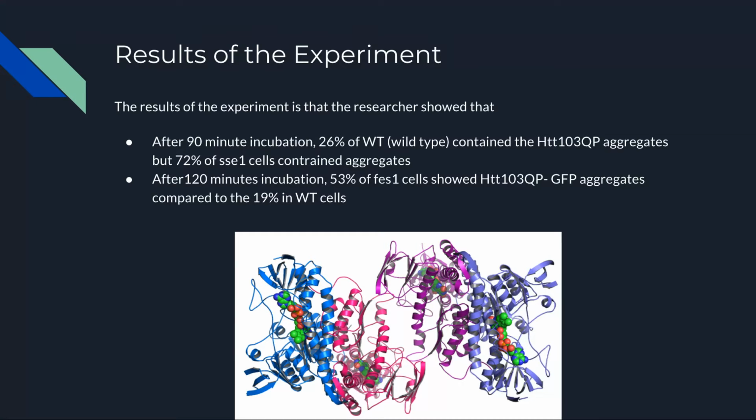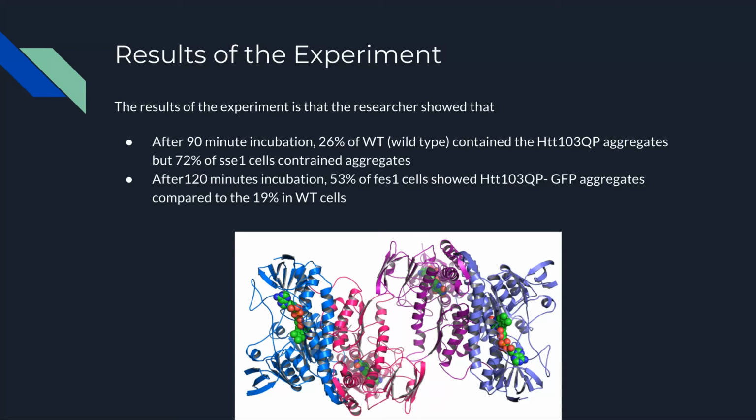The results of the experiment show that after a 90-minute incubation, the wild type, which is the control, had 26% left containing the HTT103QP aggregates, but 72% of the SSE1 cells contained the aggregates.